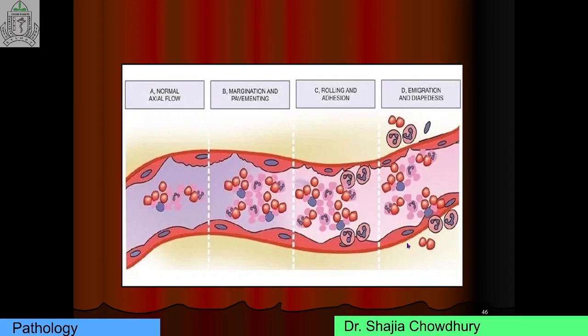So, recruitment consists of, inside the lumen, margination, rolling, adhesion; through the blood vessel, transmigration; and outside the blood vessel, chemotaxis. So first R is recruitment, second R is recognition, third R is removal. Recruitment consists of margination, rolling, adhesion, transmigration, and chemotaxis. Now I will discuss details of the transmigration and adhesion process.